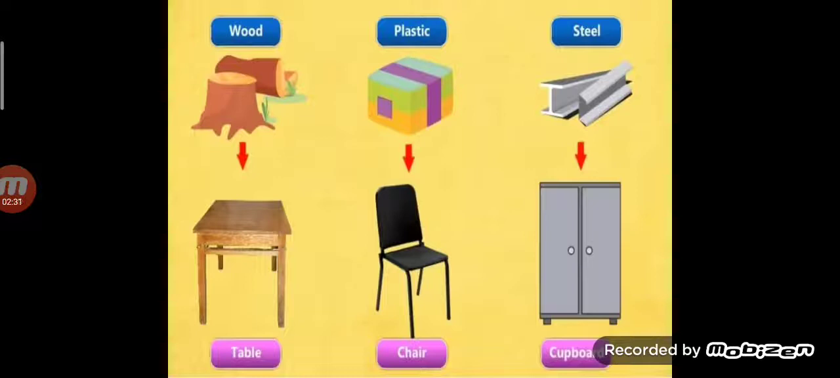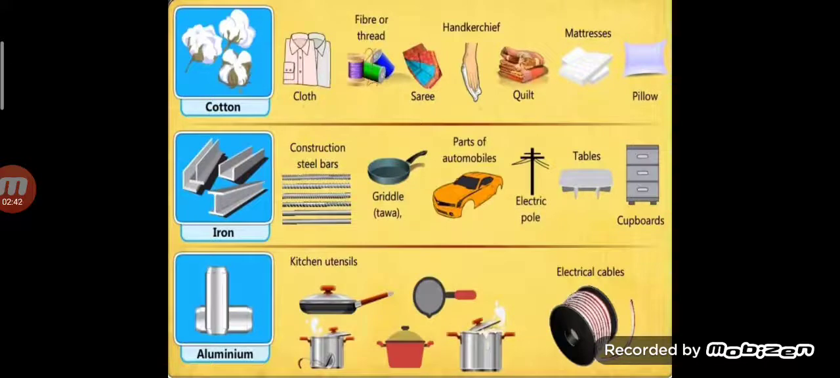The same substances or material can be used to make many objects. Let us study some such examples. Now, from cotton, children, we can make cloth, fiber or thread, a sari, a handkerchief, a quilt, mattress and a pillow. Now, from iron, children, we can make construction steel bars, a griddle, that is tawa, parts of automobiles, an electric pole, tables and cupboard also.